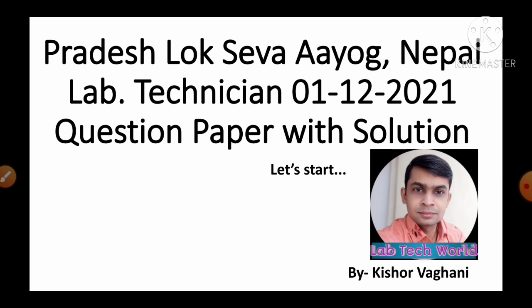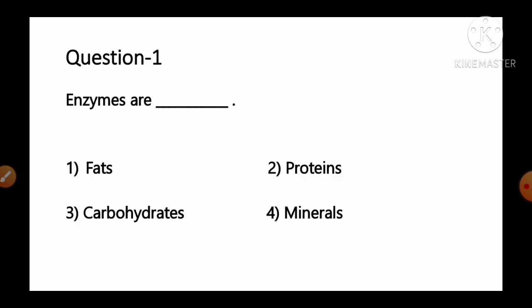Let's start today's question paper. Question number 1. Enzymes are dash, and the options are: number 1 fats, number 2 proteins, number 3 carbohydrates, number 4 minerals.